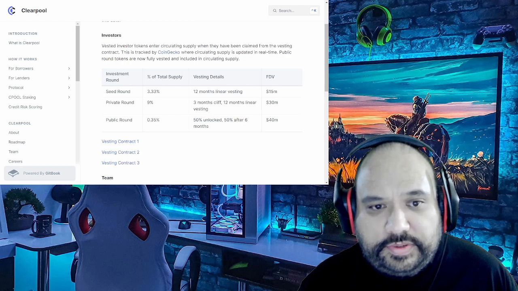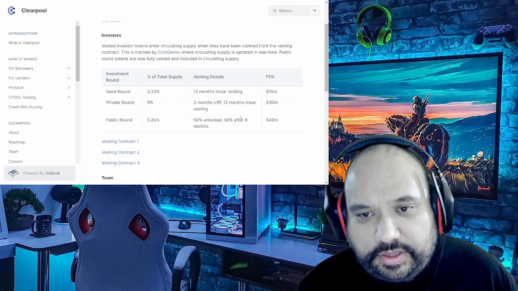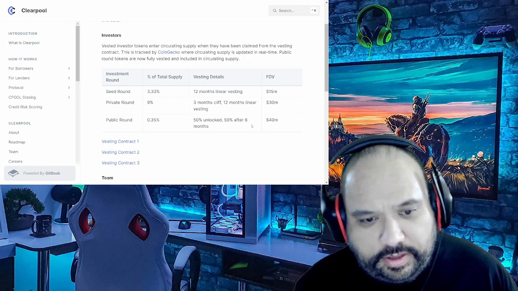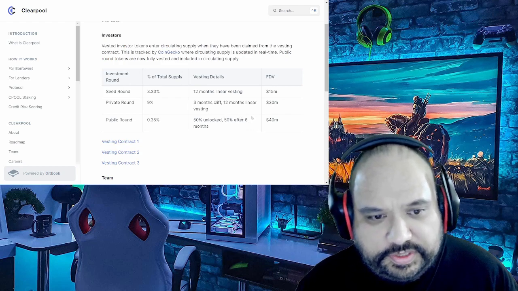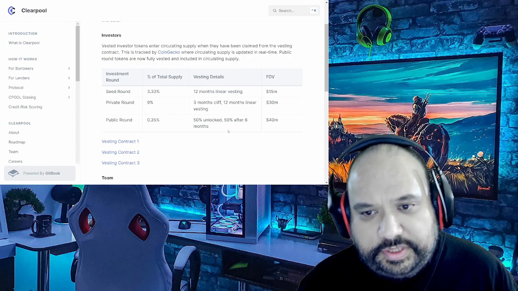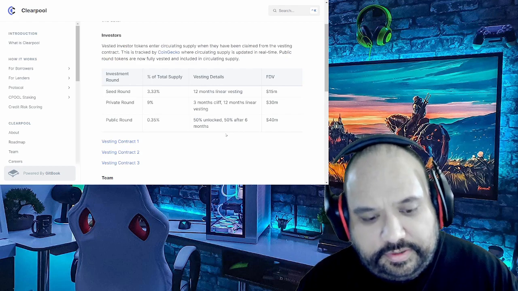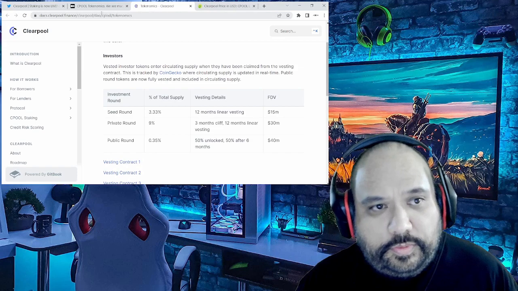It says public round tokens are now fully vested and included in the circulating supply. As you can see right here, there's the seed round, the private round, public round, and so on. And it breaks down those particular total supplies as well as the vesting details. A little bit more in regards to all this.